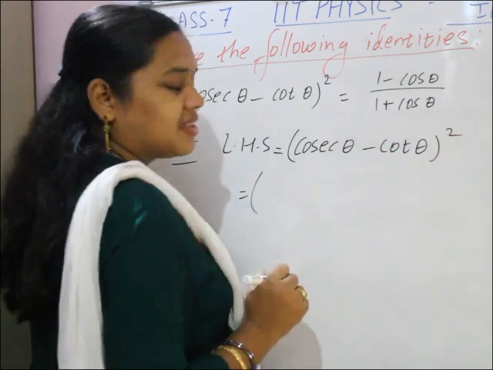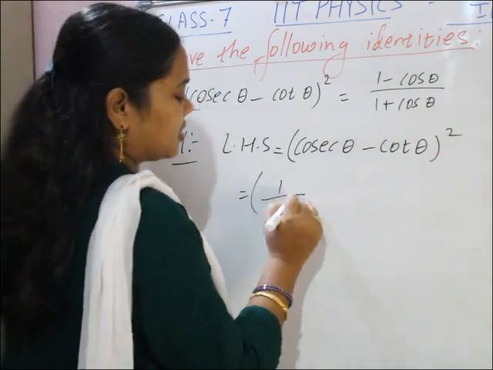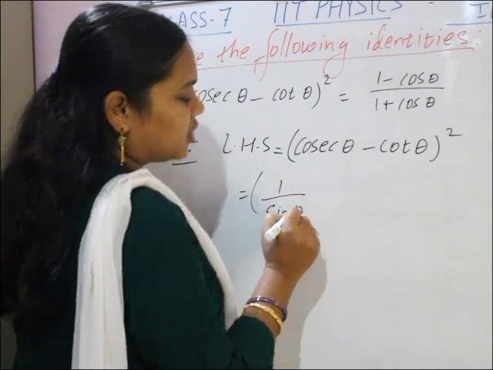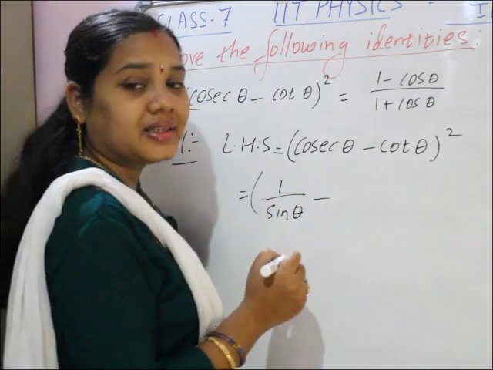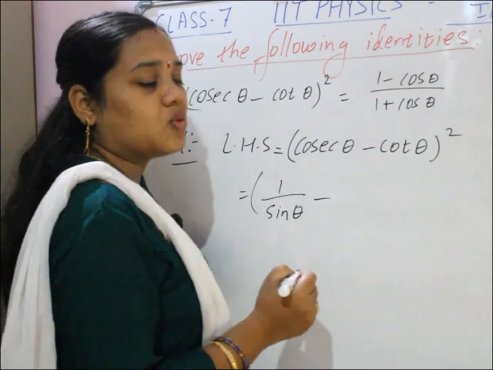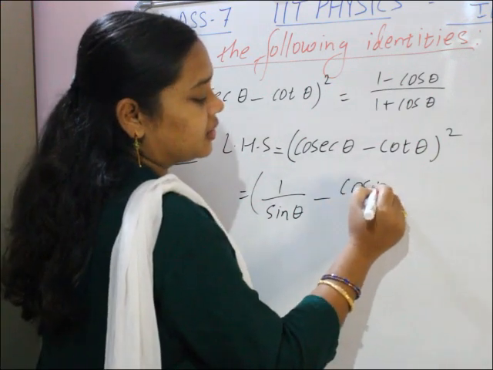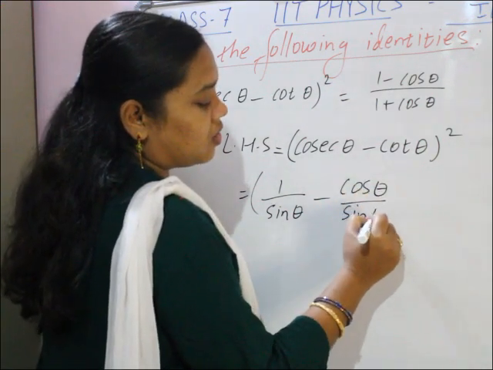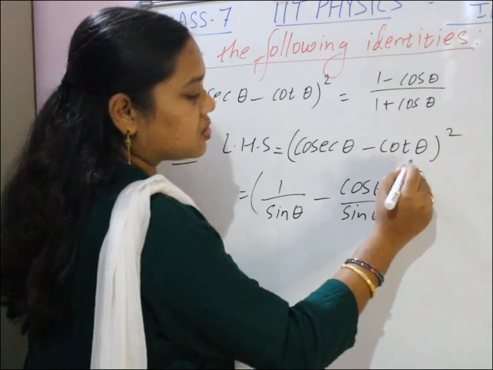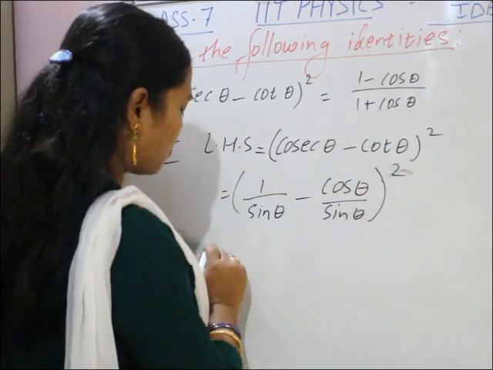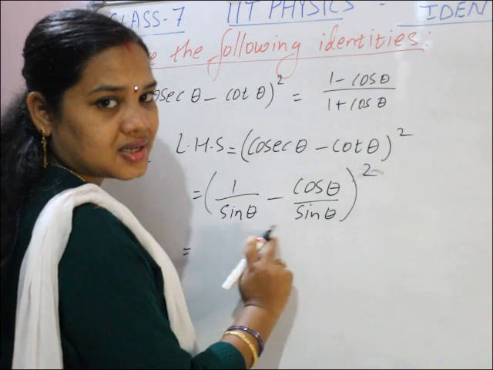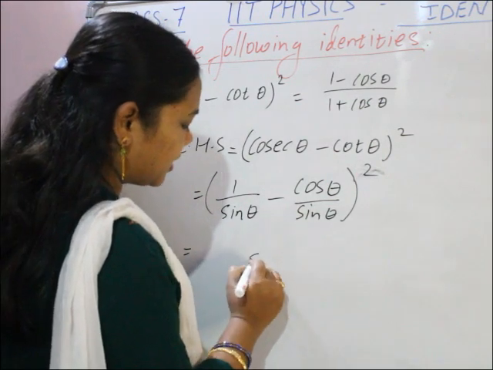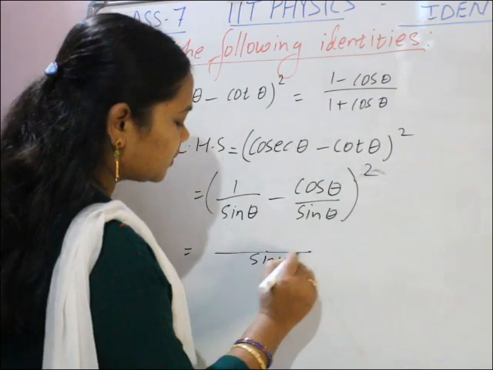Cosec theta means 1 by sin theta. Is it, no children? Cosec theta is equal to 1 by sin theta, minus cot theta, equal to what? Cot theta is equal to cos theta by sin theta. So cos theta by sin theta, whole square. Now what will we do? LCM, sin and sin, LCM is sin.